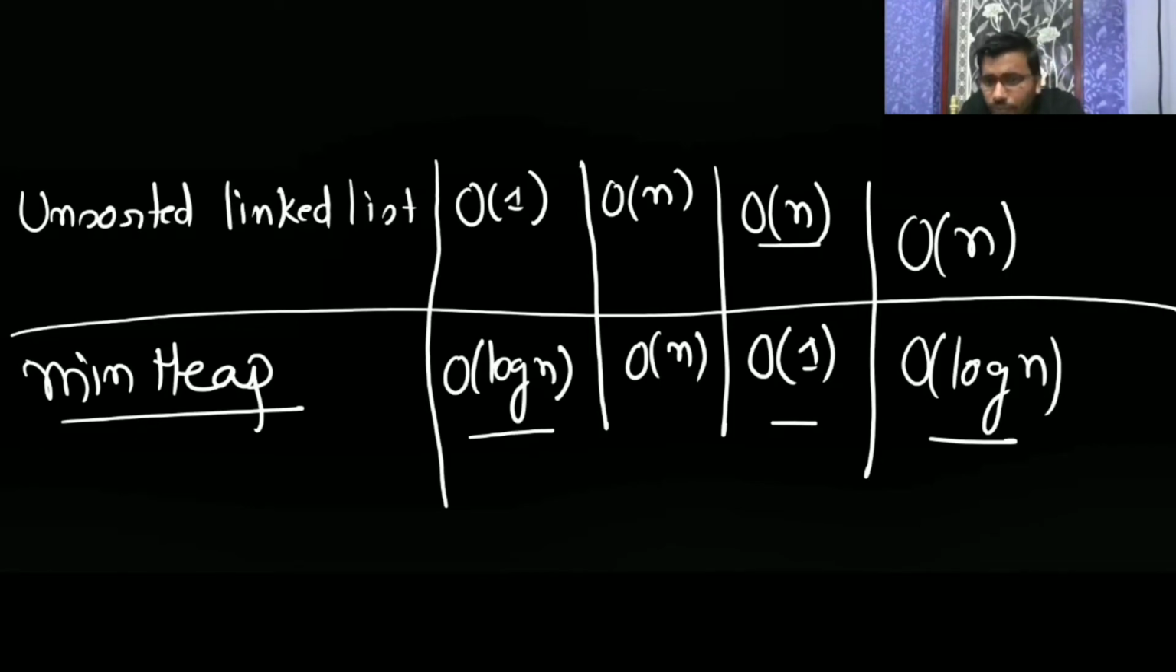So if some algorithm is continuously doing insertion, finding the minimum and deleting the minimum, then you should choose the heap, meaning the min heap. So you have to choose according to the algorithm. If your algorithm is doing more insert operations, more find operations, more delete operations, then you should go for min heap.